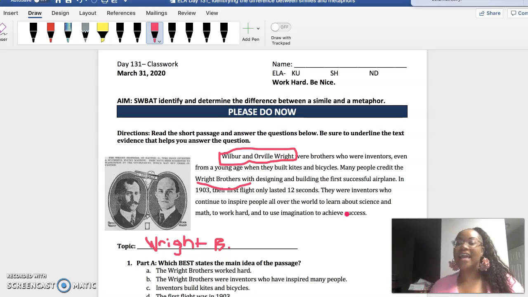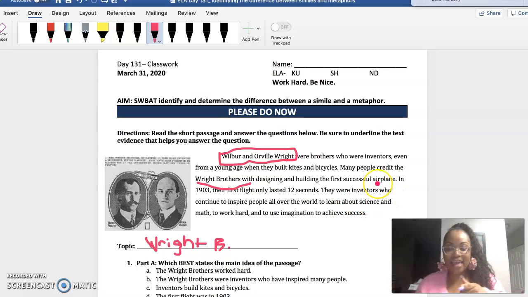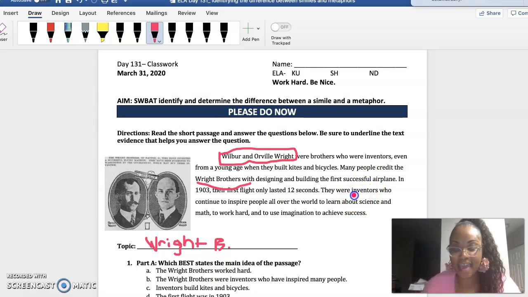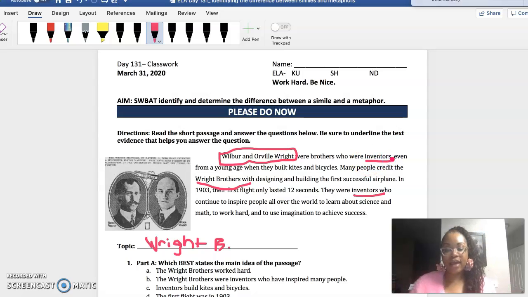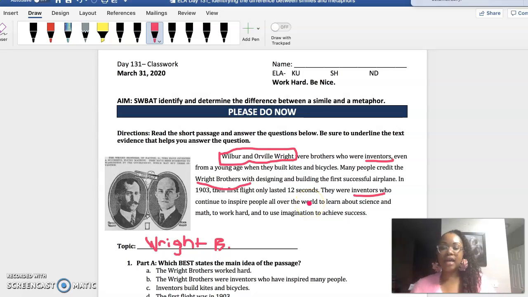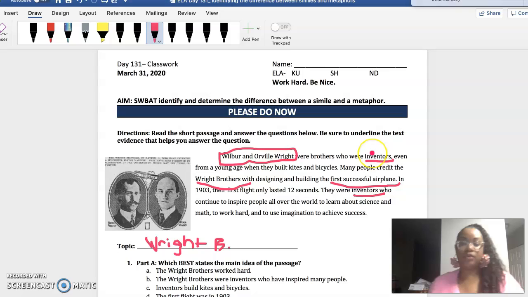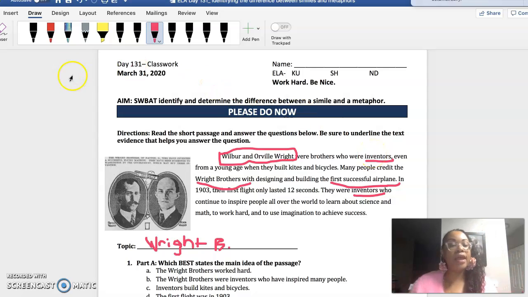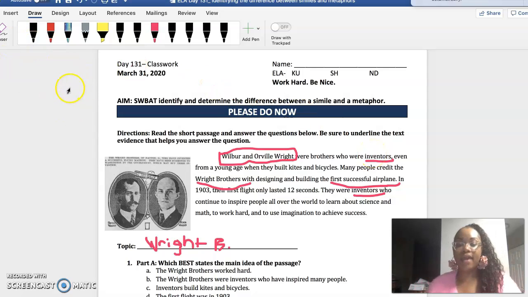Okay, yes, I think I heard Michael say it. I hope you're logged in, Michael. It says that inventors was repeating, right? Good. Okay. Something else that I see that's super important, because sometimes it may not repeat, but it may be something that's very important. And I see that first successful airplane is important, right? Because that's what they invented, right? All right, good.